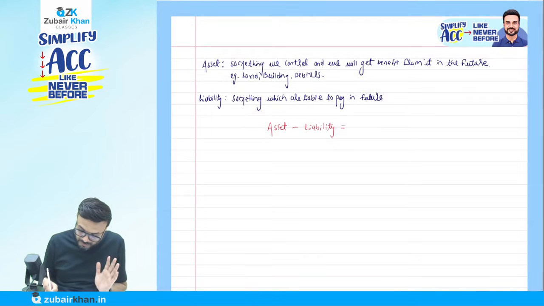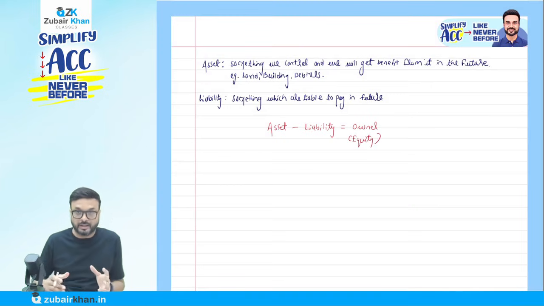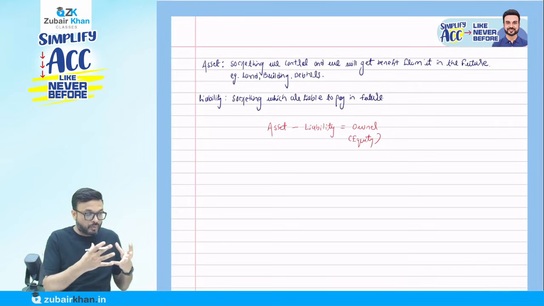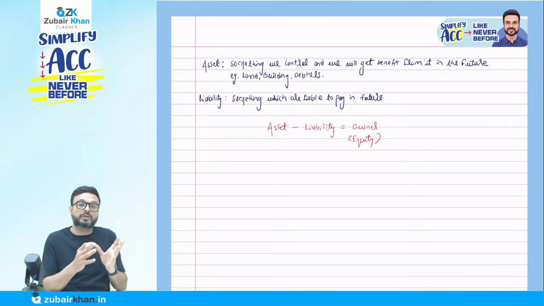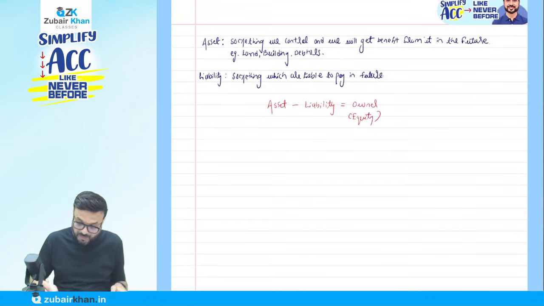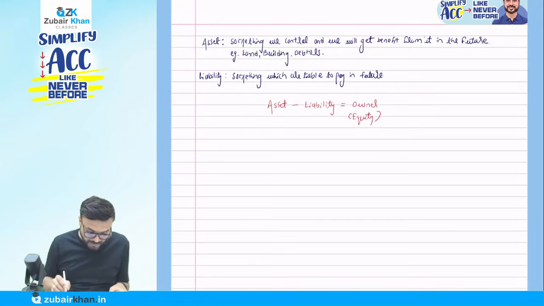Whatever is remaining which belongs to the owner, what do we call it? We call it equity. So I have some assets. Out of that sum I'm liable to pay, and whatever is remaining belongs to the owner, and we call that equity. So write it down here now.